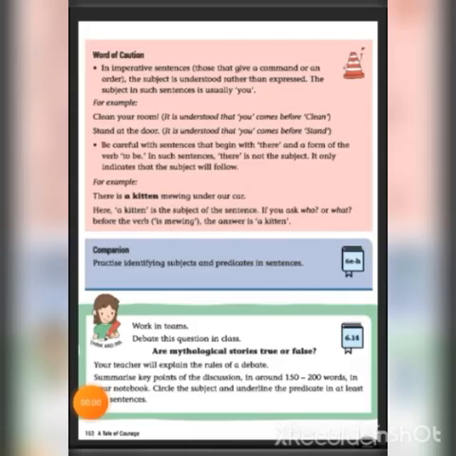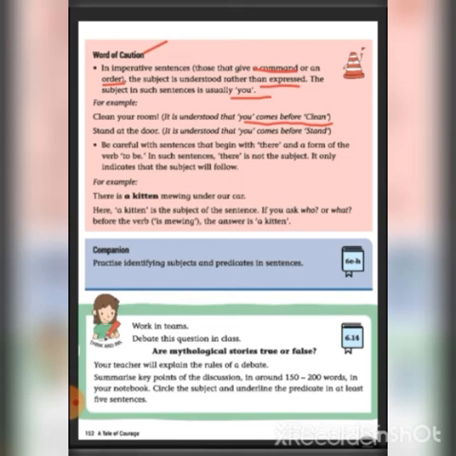Next, a word of caution. A sentence that gives a command or an order is an imperative sentence. In such sentences, the subject is understood rather than expressed. The subject is usually you. For example, clean your room. It is understood that you comes before clean. You clean your room. That is, you is the subject.